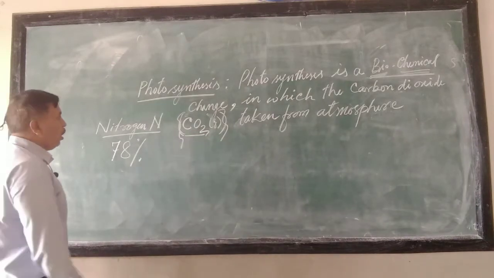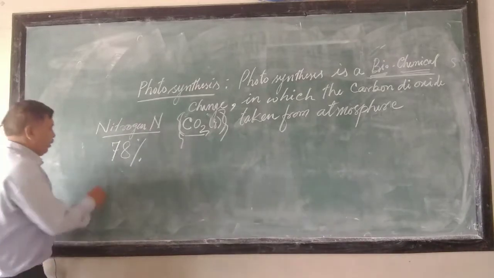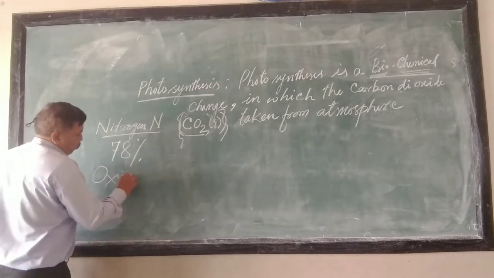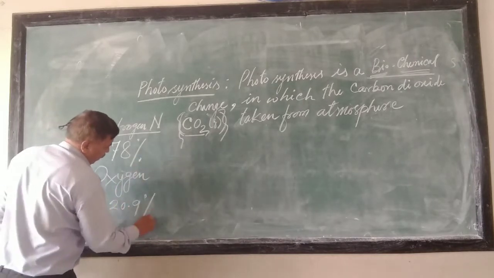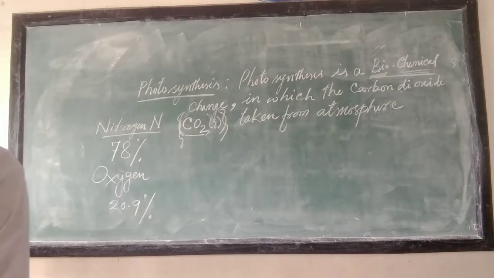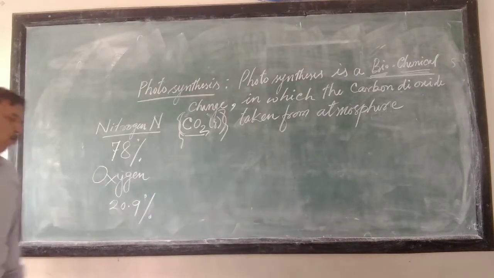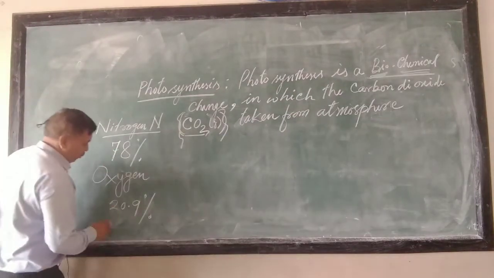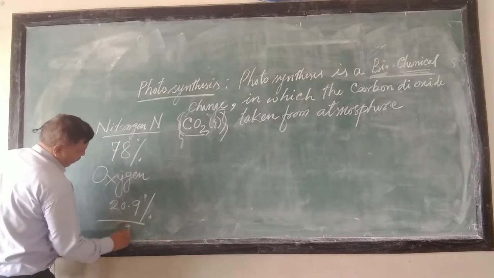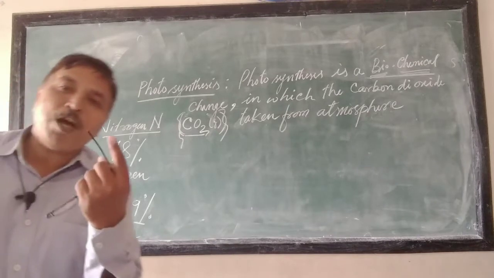Then what about the other gases? After nitrogen, the second prominent gas is oxygen, 20.9%. Out of every 100 molecules, about 20.9 are oxygen. So 78 plus 21 makes 99.